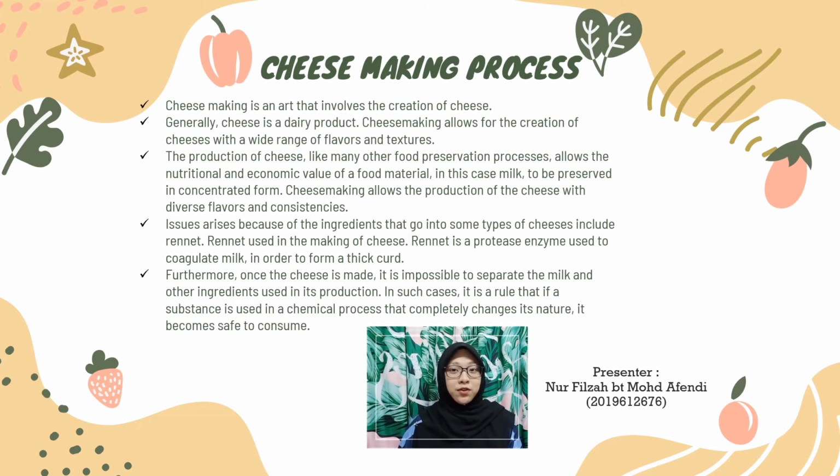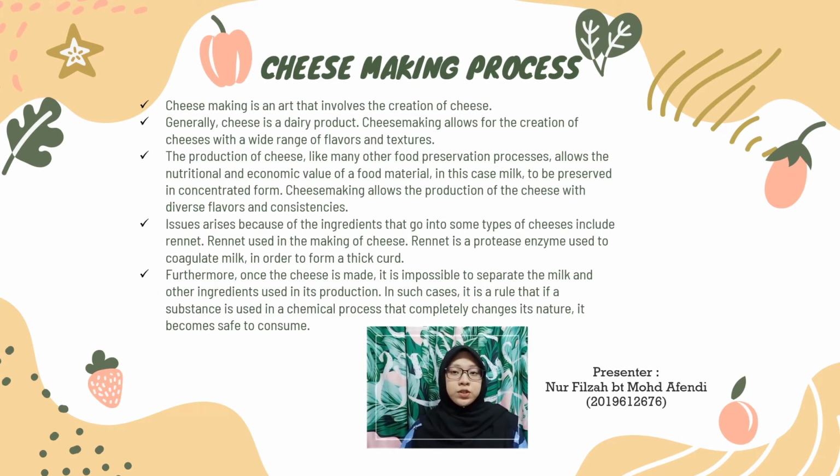Issues arise because of the ingredients that go into some types of cheese, including rennet. Rennet is used in the making of cheese. Rennet is a protease enzyme used to coagulate milk in order to form a thick curd. When used, it becomes a part of a chemical process that alters its composition. Rennet is also a complex collection of enzymes formed by ruminant mammals in their stomach. Its main ingredient, chymosin, is a protease enzyme that curdles the casein in milk. Rennet contains other enzymes besides chymosin, such as pepsin and lipase.